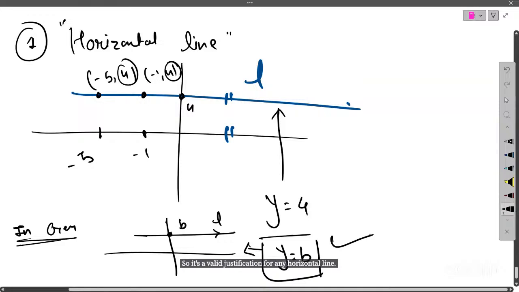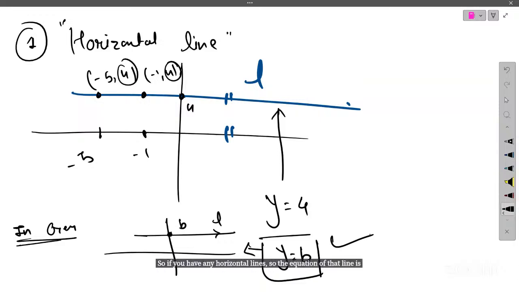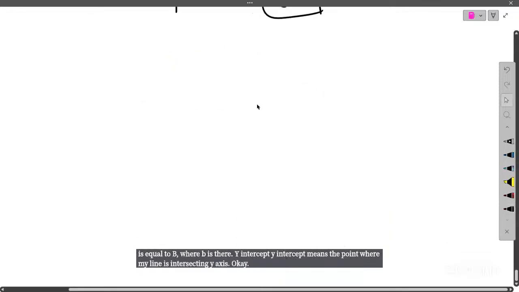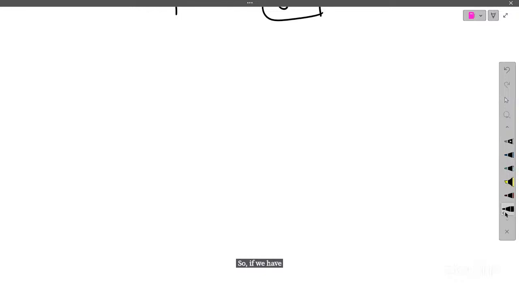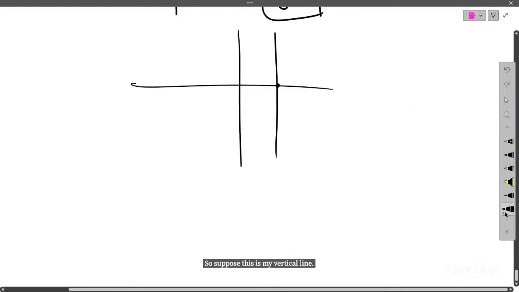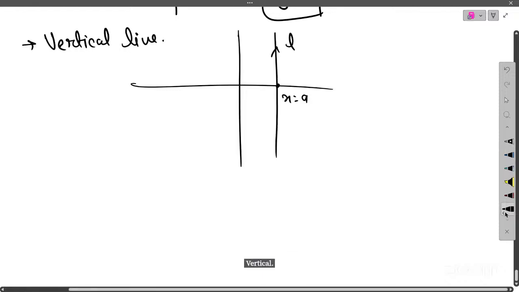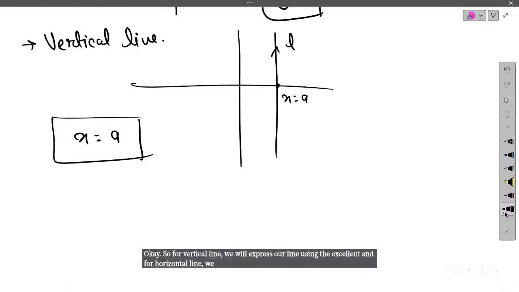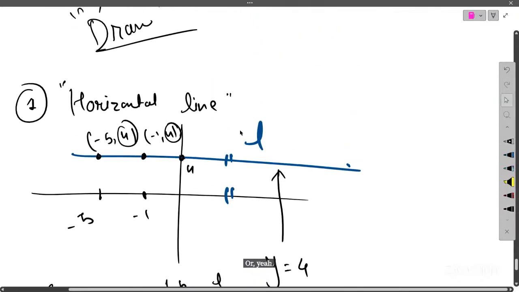So if you have any horizontal line, the equation of that line is given by y = b, where b is the y-intercept. Y-intercept means the point where my line intersects the y-axis. The same condition happens for vertical lines also. If we have a vertical line, suppose it is cutting at x = a, then the equation of this vertical line is given by x = a. So for a vertical line, we express our line using the x-intercept, and for a horizontal line, we represent our line via the y-intercept.